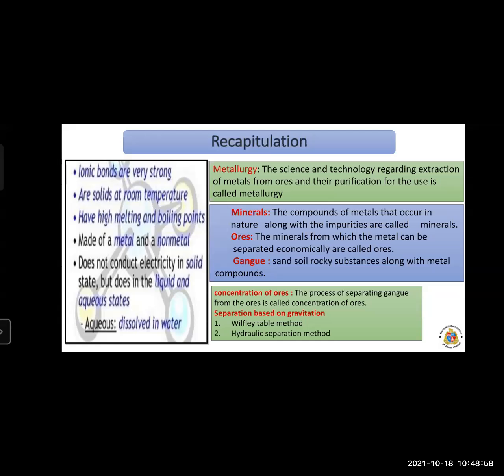Now the next point: metallurgy has basic principles. The basic principles of metallurgy include three points. First is concentration of ores, second is extraction of metal, and third is purification of metal. In the last lecture we learned about the concentration of ore. What is meant by concentration of ore? The process of separating gangue from the ores is called concentration of ore.